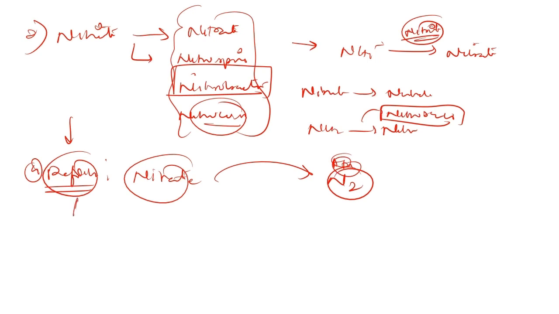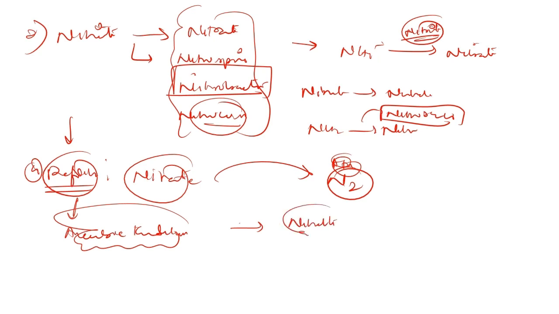One important thing to be remembered is that denitrification occurs in anaerobic conditions by anaerobic bacteria. So, what happens, these anaerobic bacteria in the absence of oxygen will utilize the nitrate as an electron acceptor during the respiration process, which will reduce this nitrate into atmospheric nitrogen.